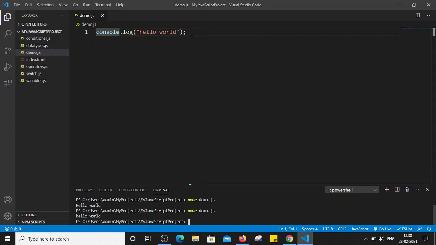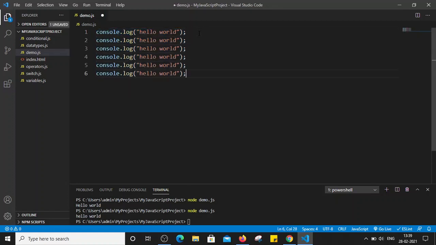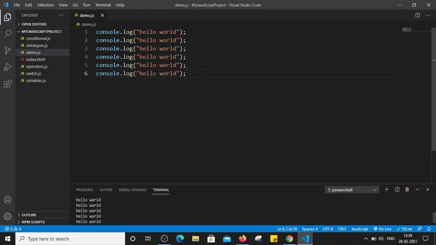Now let's take a scenario. So suppose I want to print hello world 10 times, right? So I have to write this same line 10 times, correct? Similarly, I can write this 10 times, and if I run this file, then it will print hello world for me as many times I have printed here, right? But what if I have to print the hello world, let's say 100 of times or 500 of times? So practically it is not possible, or it is not recommended to write the same line multiple times here, correct? So in such scenarios, we have to use looping statements where we have to repeat the same statement multiple times, right?